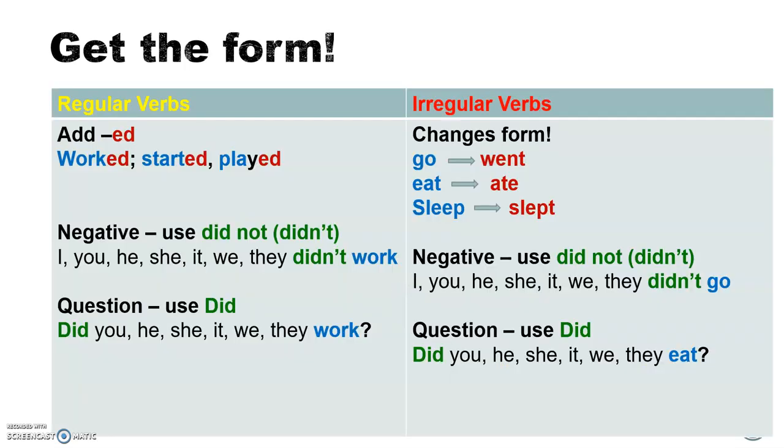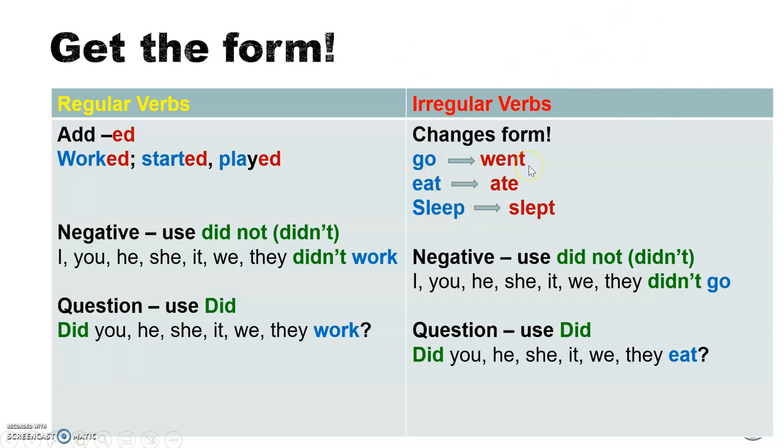So the form. The form in past simple has two options depending on the verb. We have regular verbs, and that's most of them in English, and we add an ed to the base form of the verb. So we've worked, started, played. But sometimes we have verbs that change form. They change completely. It's a different word.